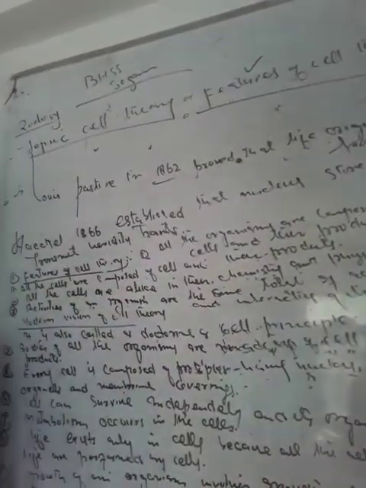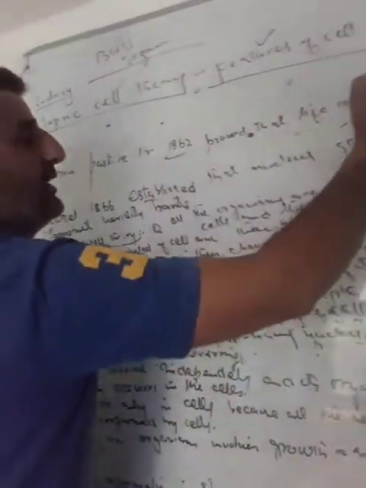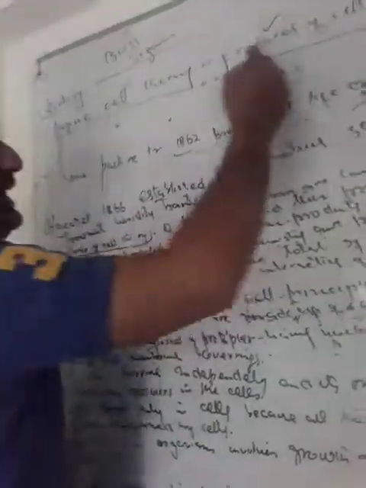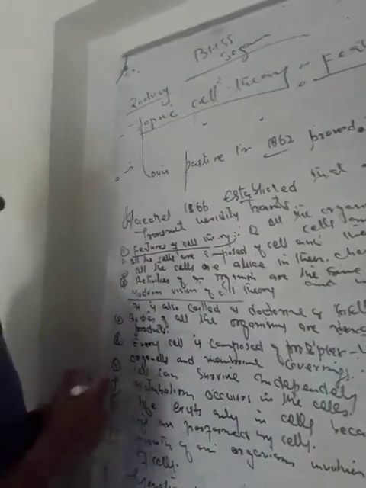As per his statement, he proved in 1862 that the life of every organism is originated from the cell.